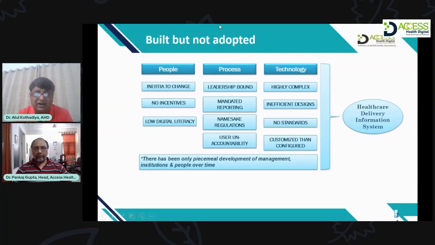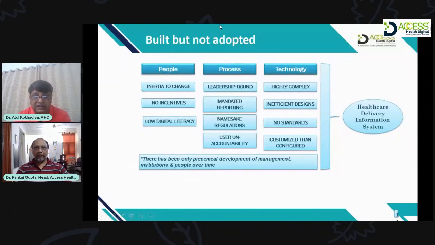So, mandated reporting, namesake regulations. Say, for example, NABH accreditation, there are certain reports required. But many times those are in Excel sheet format, and they are being submitted to the government authorities or NABH authorities for their NABH certifications.